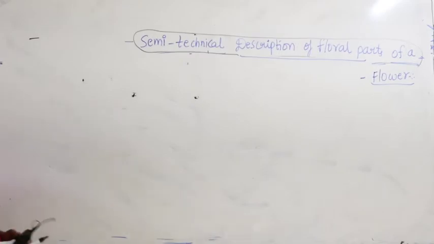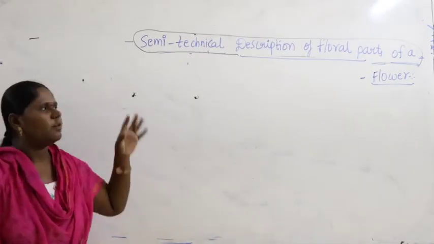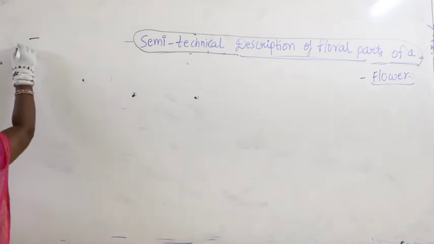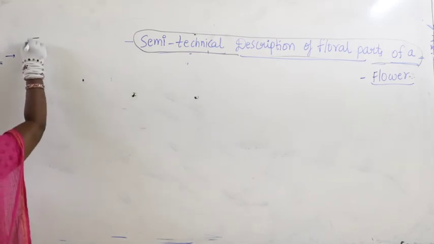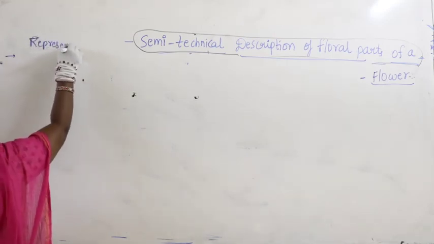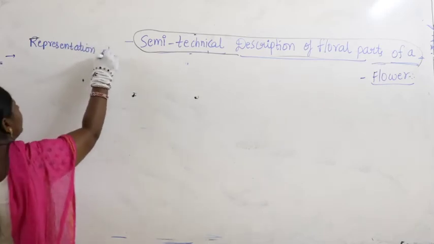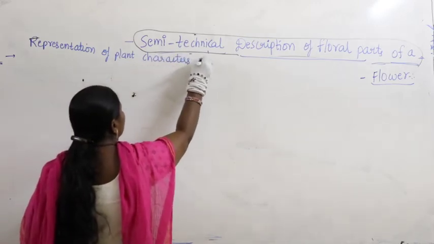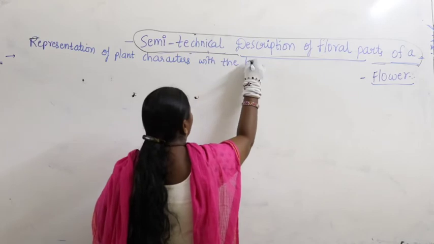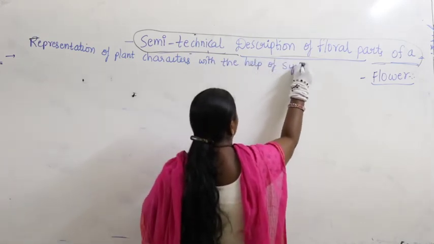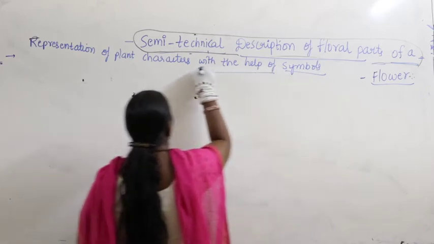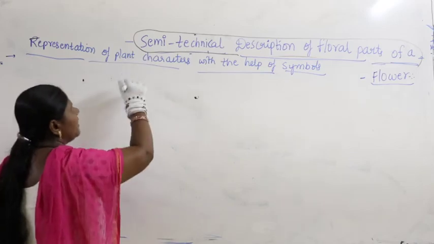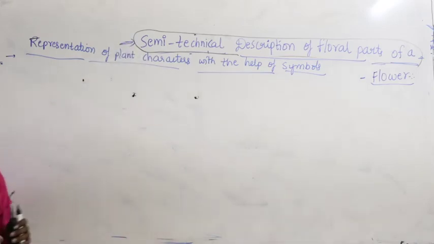Right. So, in semi-technical description, what are we going to write? Representation of the characters with the help of symbols. Now, let us start writing symbols, representation of plant characters with the help of symbols. With this we can make a floral formula, that itself is called semi-technical description of floral parts of a flower.